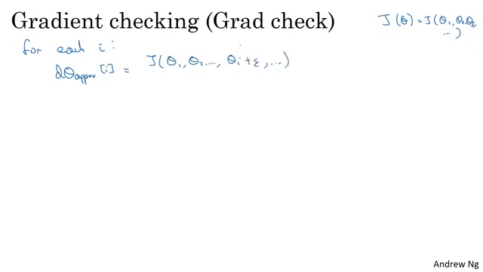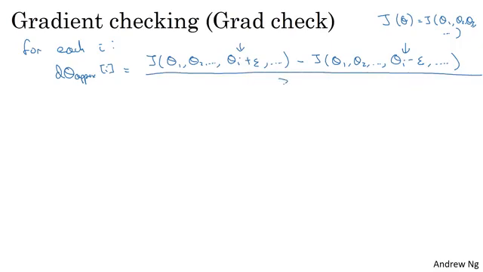So just increase theta i by epsilon and keep everything else the same. And because it's a two-sided difference, we do the same on the other side with theta i, but now minus epsilon, and all of the other elements of theta are left alone. Then we divide this by 2 epsilon.